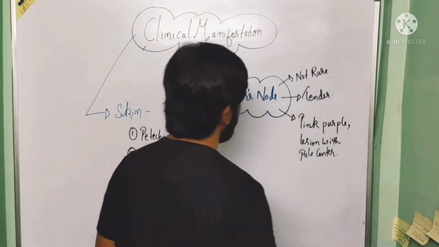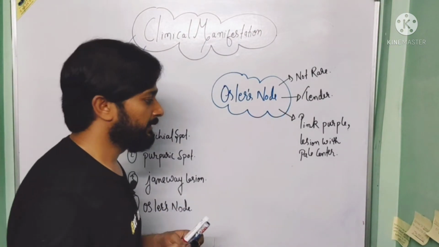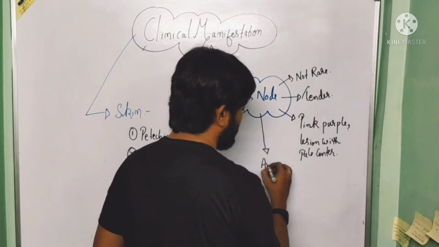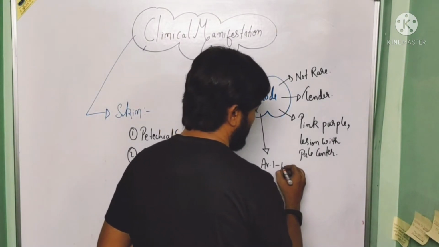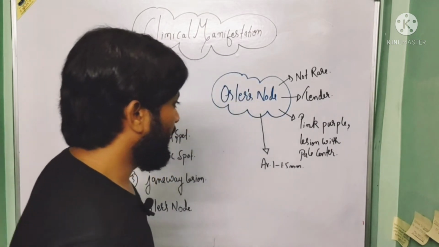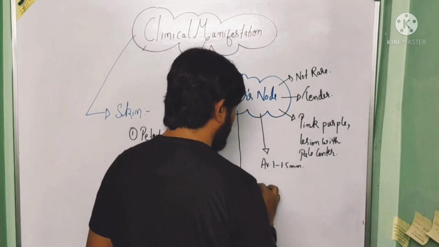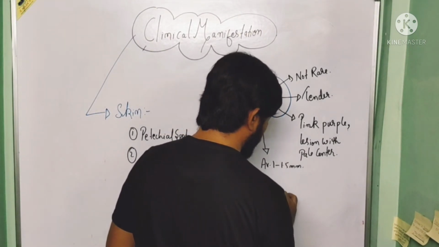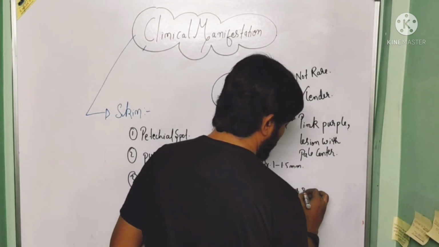So when we talk about the morphology of the lesion, it is a pinkish purple lesion with pale center. And after that, when we talk about the diameter, so the average diameter or average size of the lesion is 1 to 1.5 millimeter. And after that, when we talk about the site, so it is mostly seen in distal finger and toes.